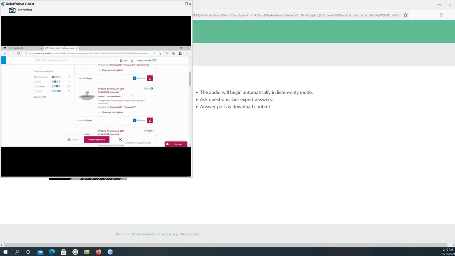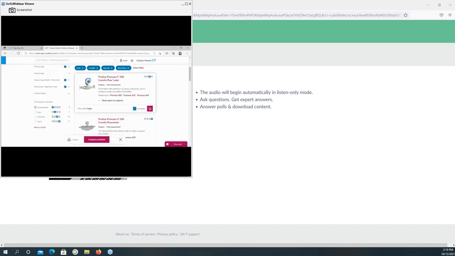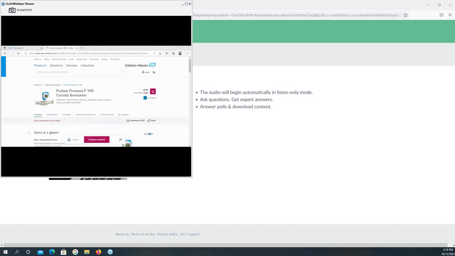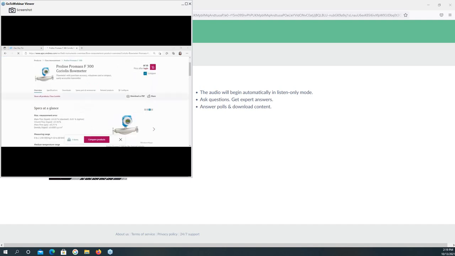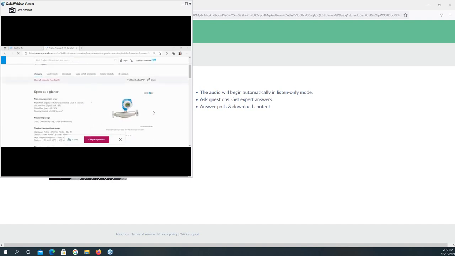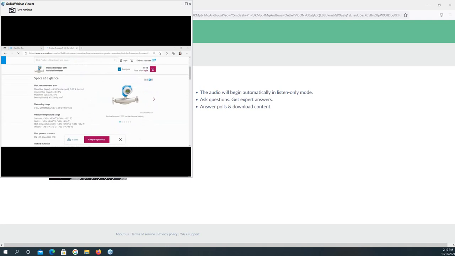For example, if I choose ProMass F300 and click on this one, the web will direct me to the product page. Here you can see the product with the specs at a glance.